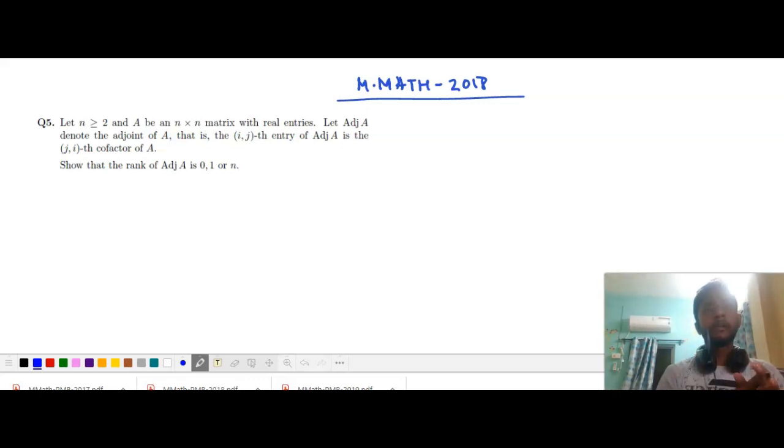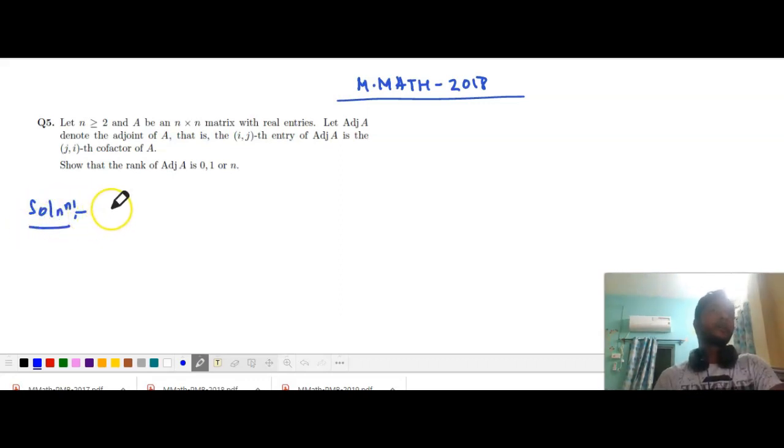Only one question came from linear algebra in MMath 2018, and the question says: if n is greater or equal to 2 and A is an n cross n real matrix, then let adjoint A denote the adjoint of A, that is, the ij entry of adjoint A is the ijth cofactor of A. Then they have asked us to show the rank of adjoint A is either 0 or 1 or n. That is, if A is an n cross n real matrix, then rank of adjoint A is either 0 or 1 or n. Now let's start the solution.